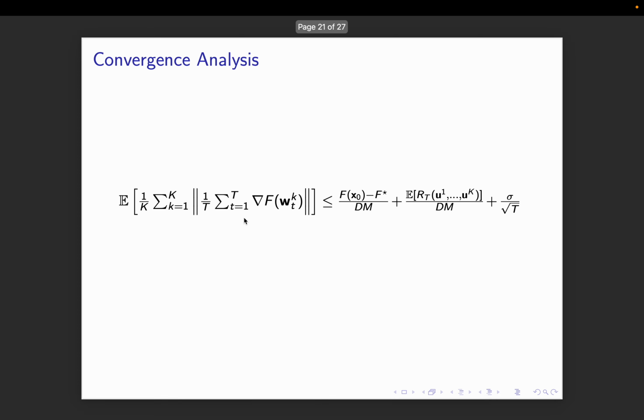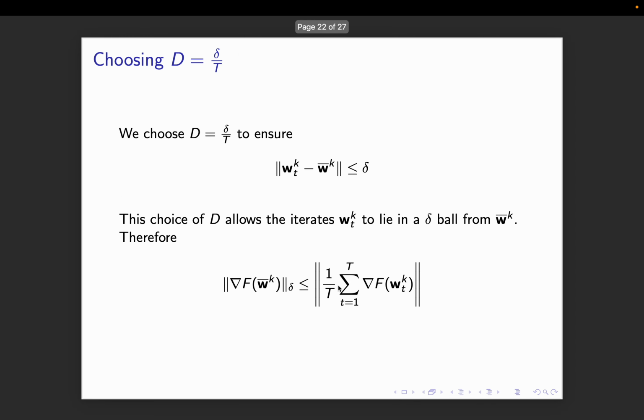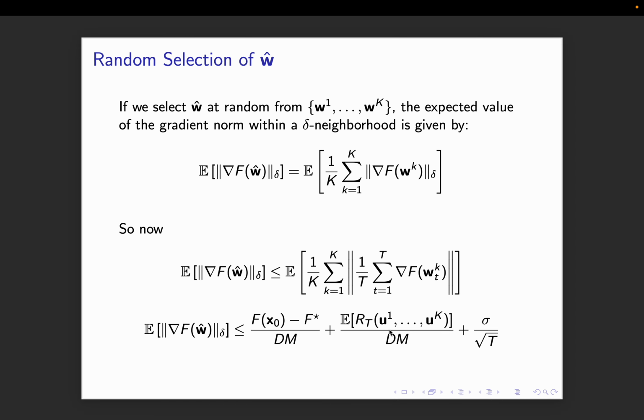So now this term, 1 over t times the sum of the gradients, basically the average of those gradients, is in the delta norm definition, right? So these t points can only be greater than the infimum over any set in the delta ball, and therefore I have found a point w bar. If I can bring this right-hand side down to epsilon, I have found a point w bar which is a delta-epsilon stationary point. And I can bring it down to epsilon just from my bounds.